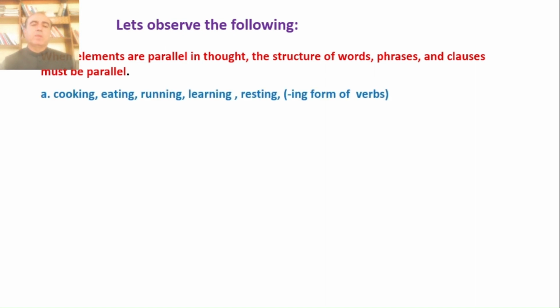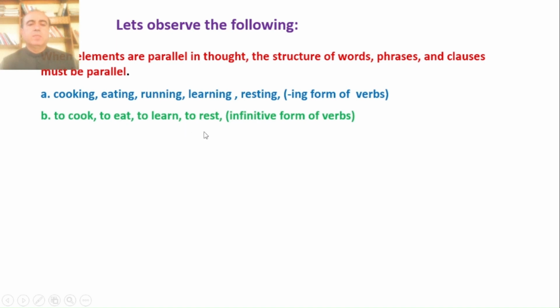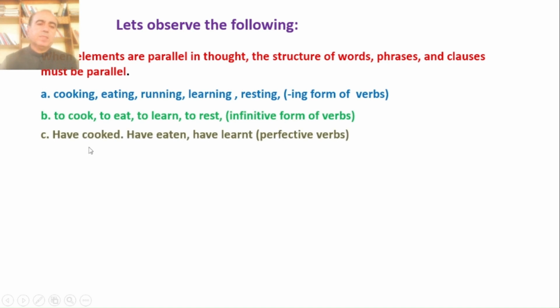Here are a few examples like cooking, eating, running, learning, resting, all ing form. Then to cook, to eat, to learn, to rest, infinitives, all in the same form. Then have cooked, have eaten, have learned, perfective case, all in the same form.